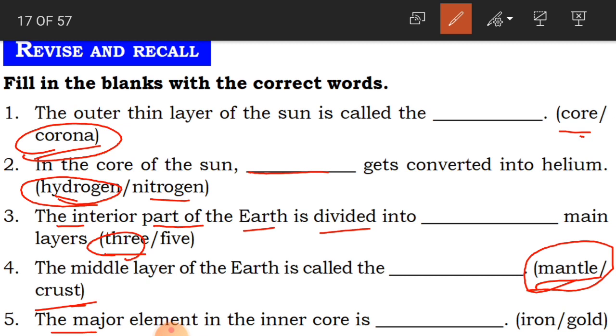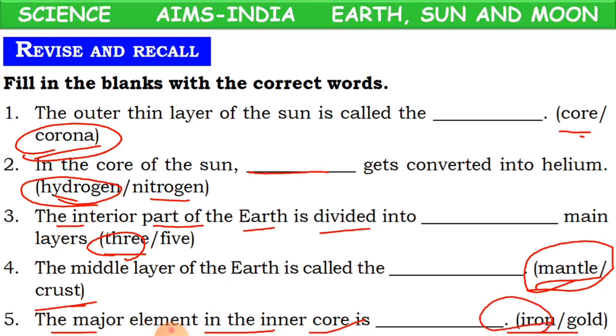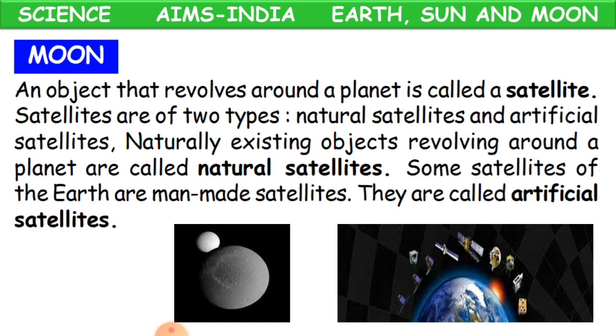Now, the major element in the inner core, it is what? Either iron or gold. And the answer is iron. Clear, children? So, this is what we have learnt. And now let us learn something about the moon.